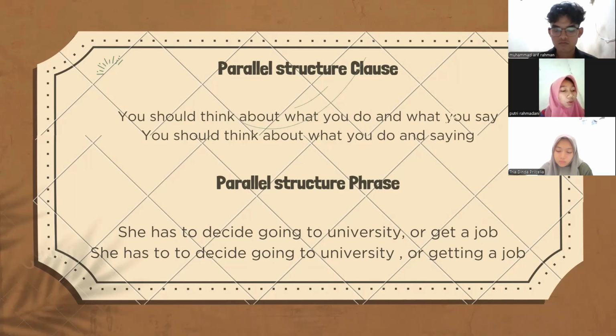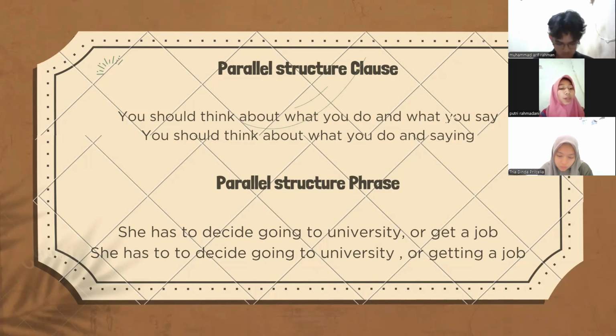Parallel structure clause means using the same grammatical structure for two or more clauses that are connected by a coordinating conjunction like and, or, and but. So, the first example is you should think about what you do and what you say.